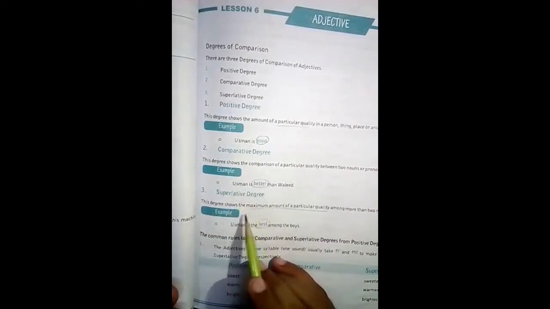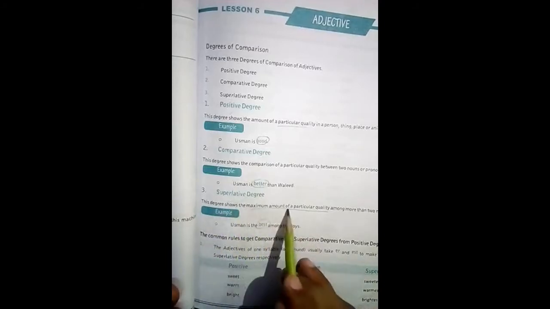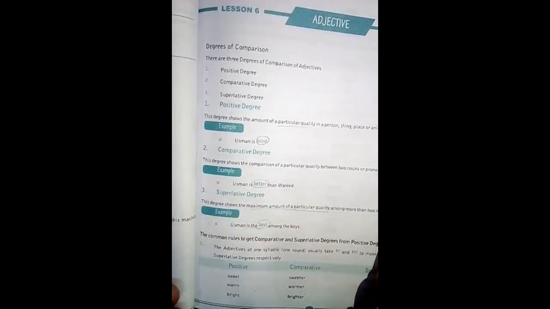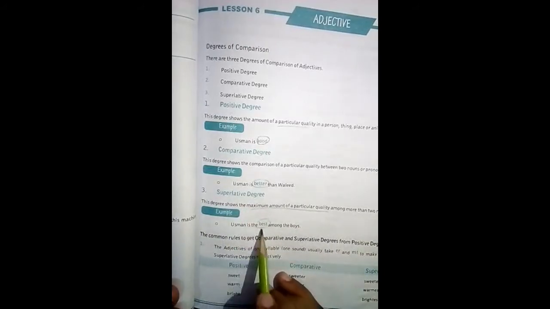And what is superlative degree? When we talk about the maximum quantity of a particular quality. It means that when we talk about a whole group and in that whole group something is the best thing or the worst one, there we use superlative degree. This degree shows the maximum amount of a particular quality among more than two nouns or pronouns. For example, Usman is the best among the boys. So in a class we have 30 boys, but Usman is the best one.